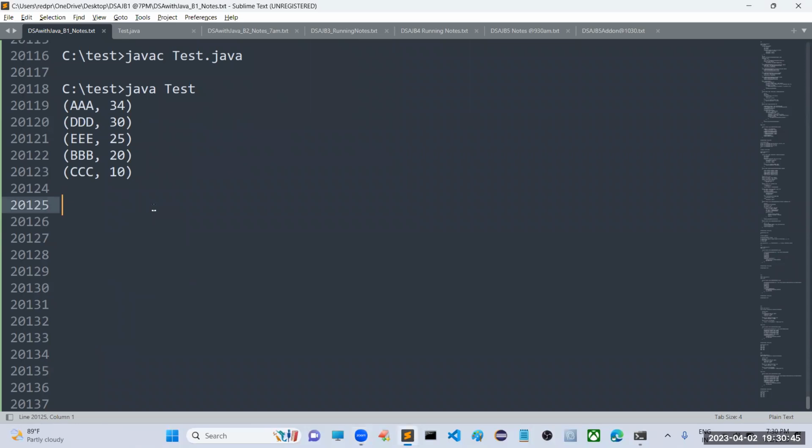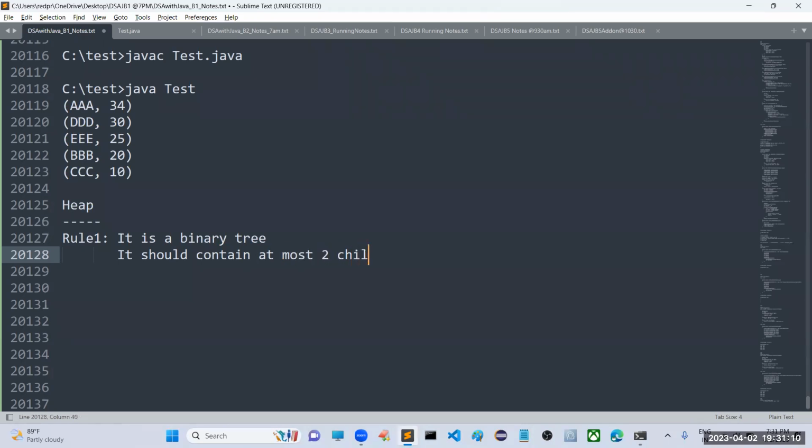Right. So next one, sir, what is this heap? Very simple, sir. Three properties, three rules are there. First rule is that it is a binary tree. Binary tree means what? Sir, it should contain at most two children. At most two children means it can have one or zero or two children.